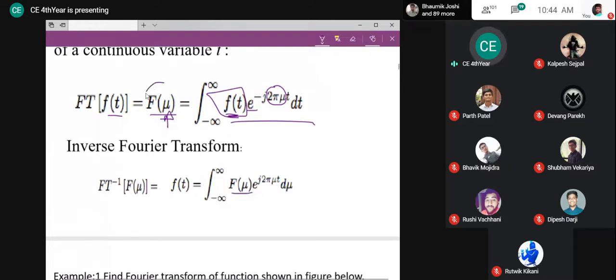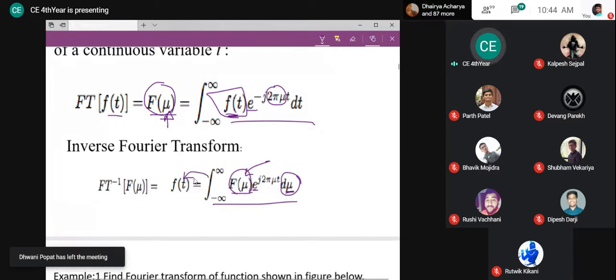I will have my frequency domain representation, and I will multiply it with e raised to plus j omega t. Omega is 2 pi mu. So I will multiply my frequency domain representation with e raised to j 2 pi mu t, and I will integrate in the frequency domain. You can see here the variable is definitely frequency, because my function is in the frequency domain. So I will integrate over frequency, and I will get my time domain representation back without any loss.